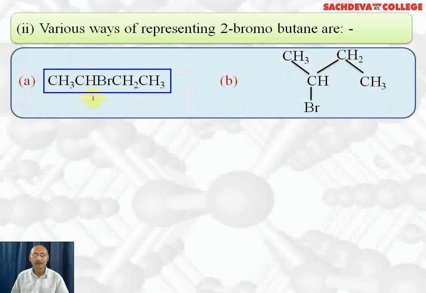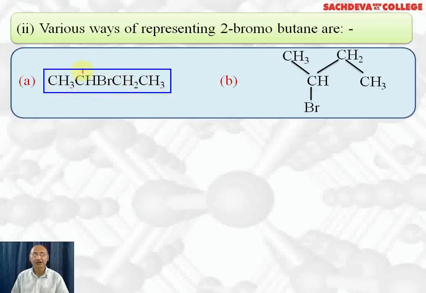This is one way of representing. Here we have CH3 because it is linked with 1 carbon and 3 hydrogen. Here we have CH because it is linked with 2 carbon, 1 hydrogen and 1 bromine. And here we have CH2 because this is linked with 2 carbon and 2 hydrogen. Terminal carbon always has CH3 because it is linked with 1 carbon and 3 hydrogen. So this compound is called 2-bromobutane because this carbon is second.